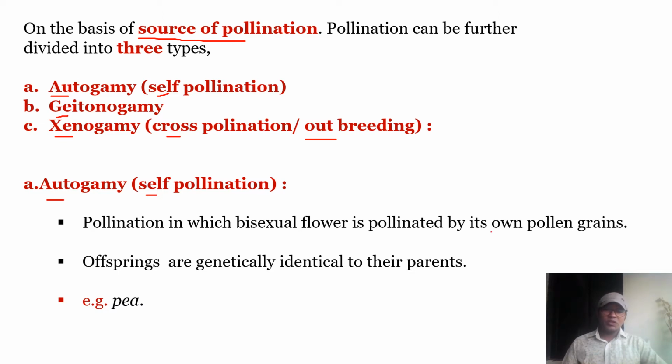As there is a transfer of same gametes, there will be union of same female and same male gametes of a single parent, and thus the offsprings produced are genetically identical. For example, such type of pollination is observed in pea.